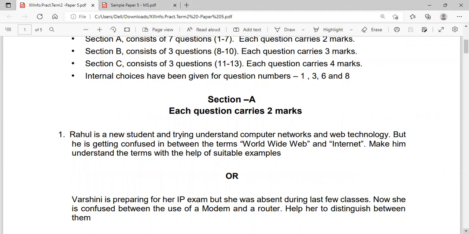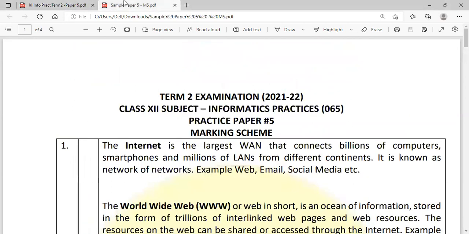Rahul is a new student and trying to understand computer networks and web technology, but he is getting confused between the terms World Wide Web and Internet. Make him understand the terms with the help of suitable example. So you have to tell the difference between WWW and the internet.